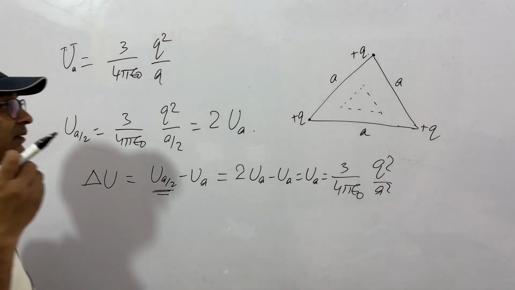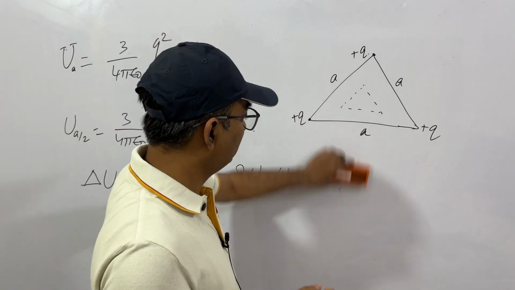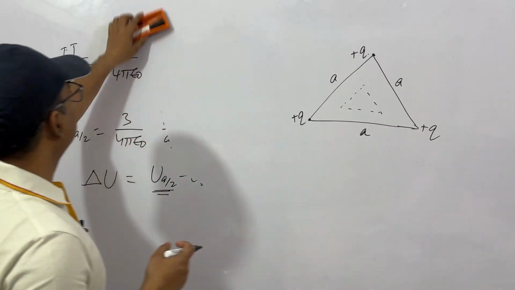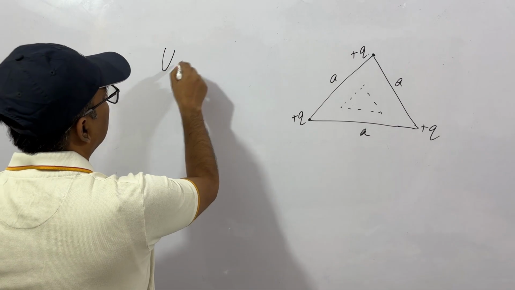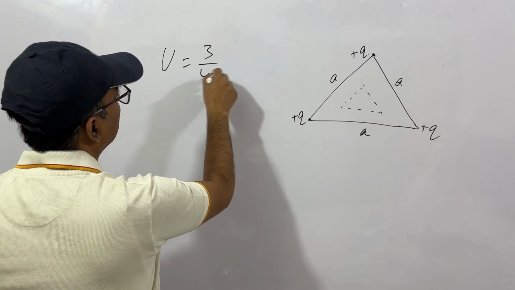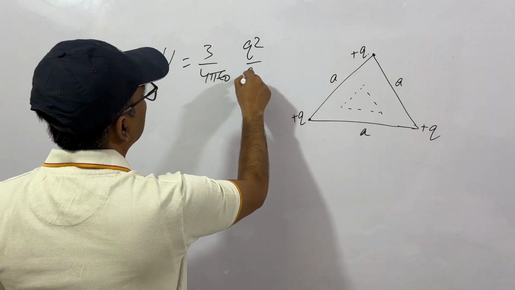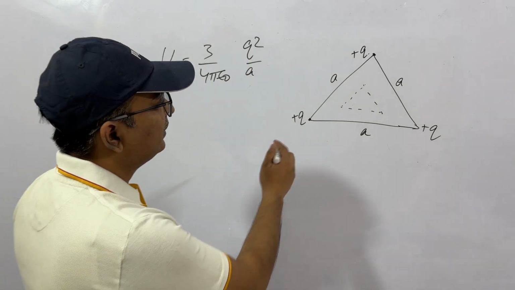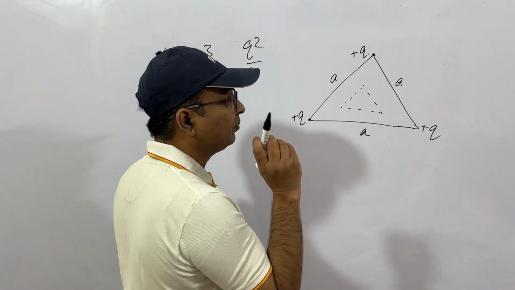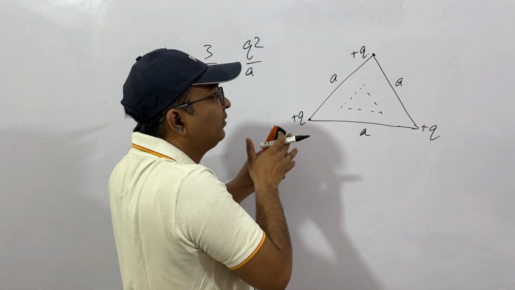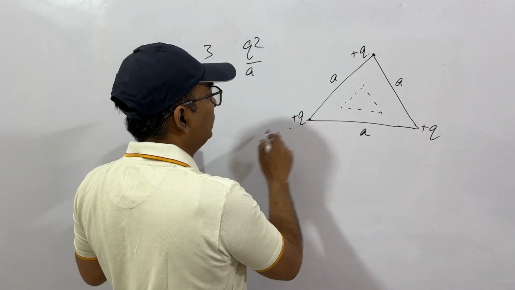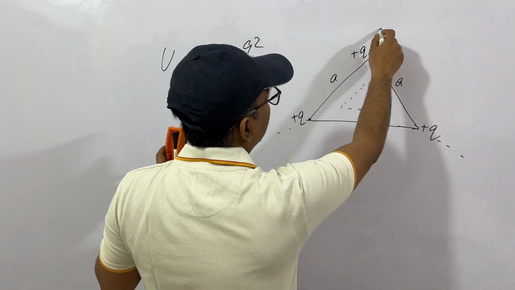The third part is very interesting. Understand it properly. I'm writing the energy. It says these charges have mass equal to m. At a certain time they are released. So all three will just try to depart away.